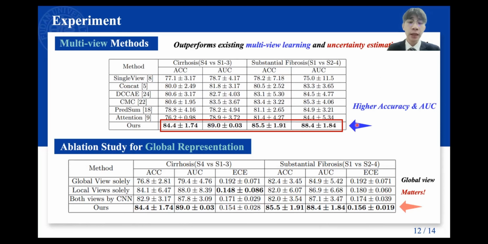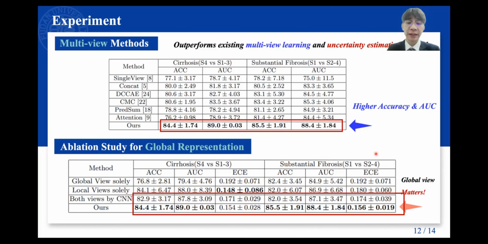We found that the local view is important in staging cirrhosis, the stage 4, while the global view contains more useful features to identifying substantial fibrosis. It's reasonable and consistent with our intuition. And we evaluate the effectiveness of the data-efficient transformer instead of CNN.